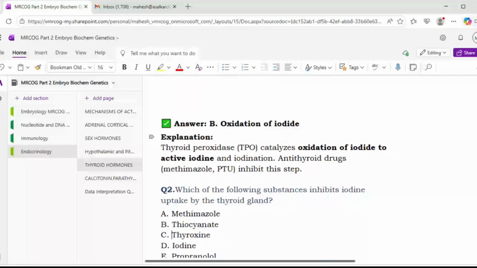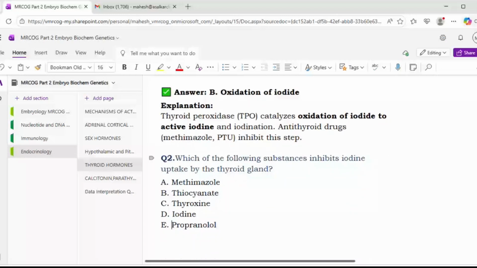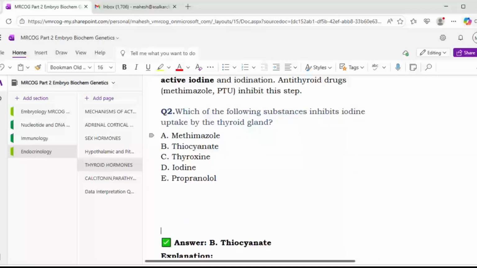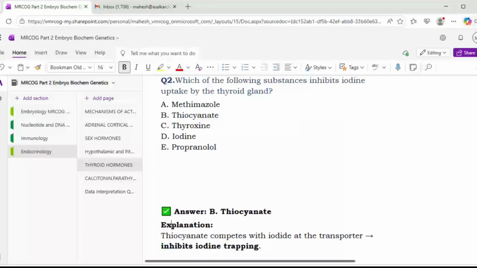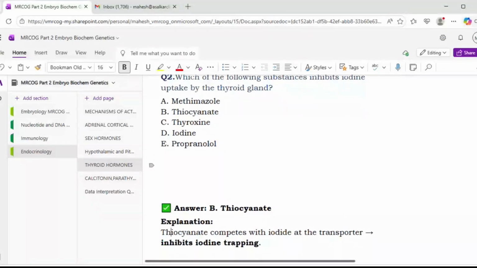Which of the following substances inhibits iodine uptake by the thyroid gland? Methimazole, thiocyanate, thyroxine, iodine, propranolol. Sir, option B, thiocyanate. Yes, that also we have seen at uptake stage, it is thiocyanate that acts. Okay, so thiocyanate competes with iodine at transporter level and inhibits the iodine trapping.